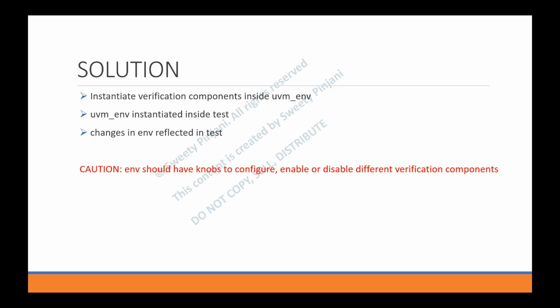One caution you should follow: since the test can do a variety of stuff, it's important that in your environment you keep some configuration knobs wherein you can enable or disable verification components. Say, for example, you want to have a passive agent, then you need to disable your sequencer and driver. You only have to keep the monitor. So, such kind of configuration knobs should be there. I hope this clears the question. It is possible to instantiate verification components inside the test, but not recommended. The solution is to keep them inside the environment.